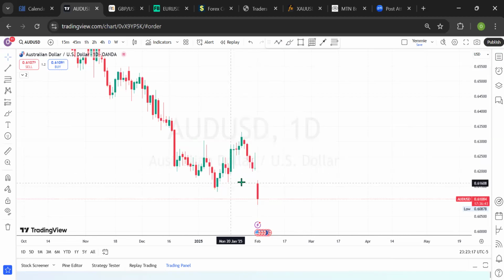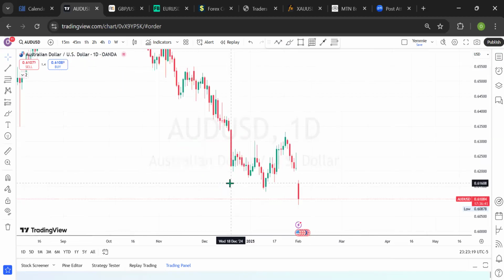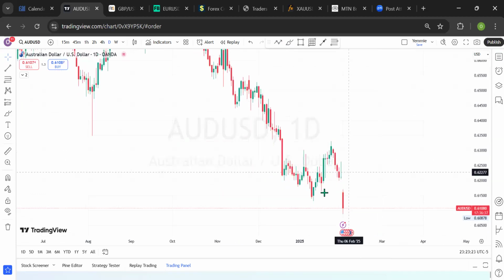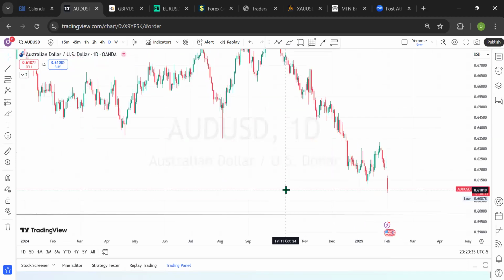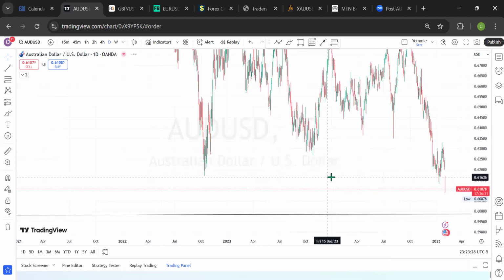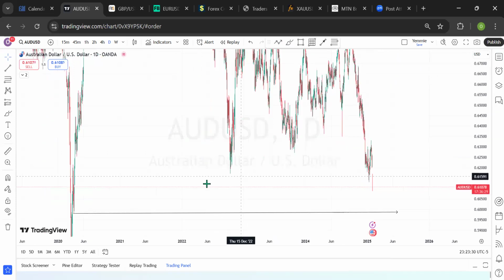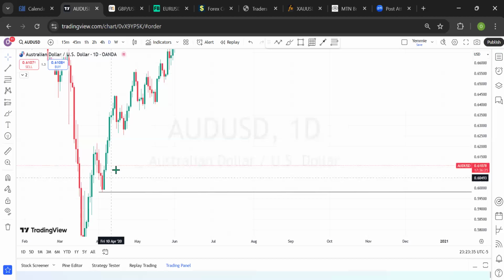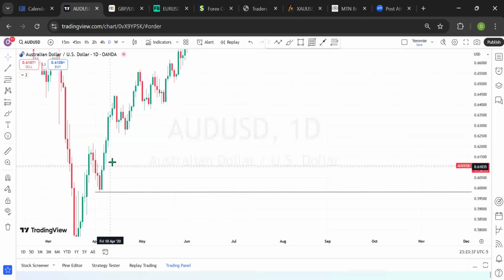This level acted as a level of interest where we could be looking for inducements, and the previous low right there was also taken out about 4 hours ago. So currently on AUD US dollar we have a level where we have an opportunity to start buying from. Look at this. The market is within this price range here, at 0.6056.